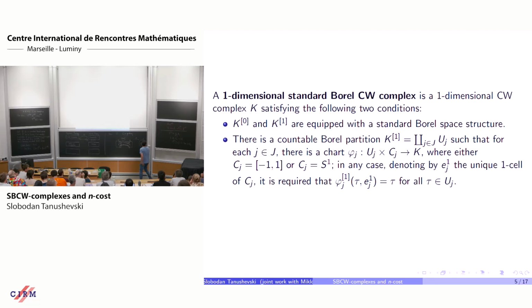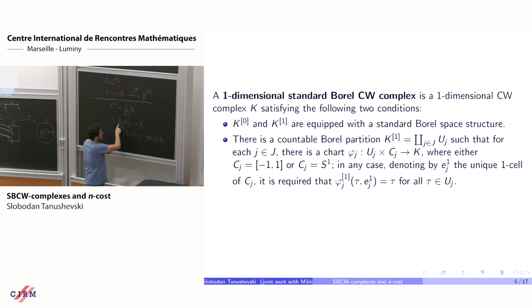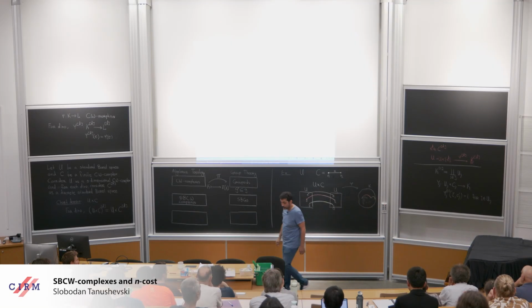So you have countably many bundles of cells, and for each bundle of cells, you have a space Cj, a CW complex.